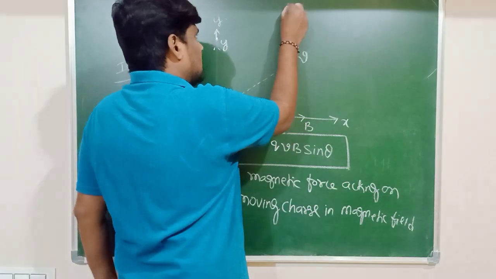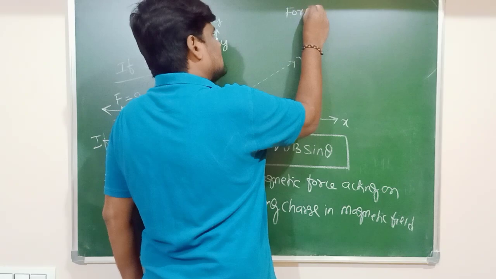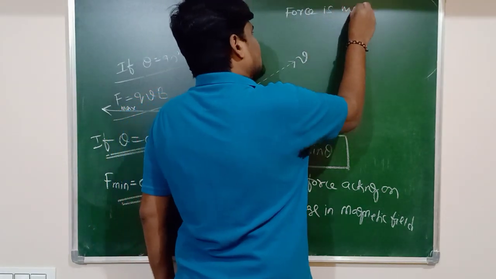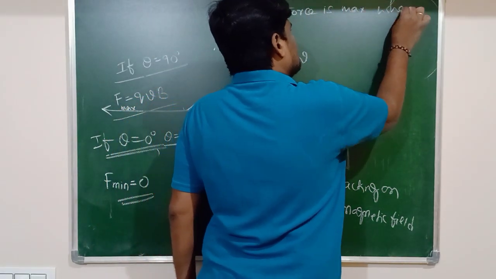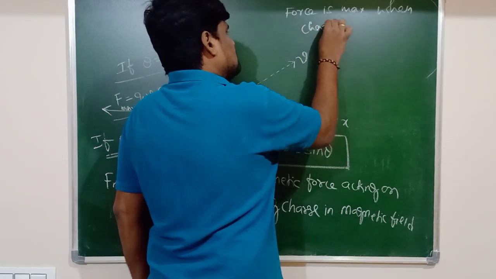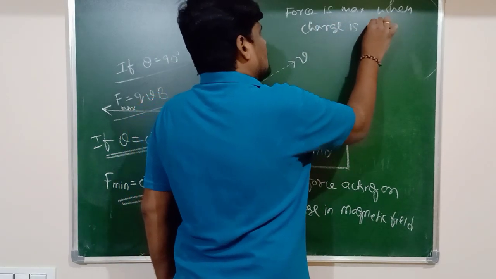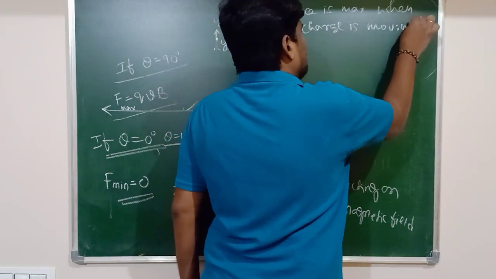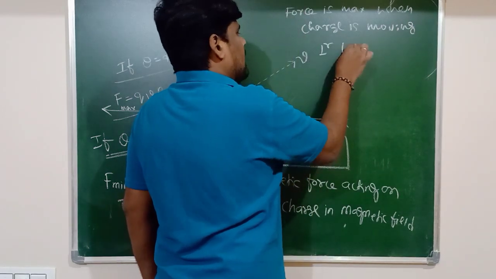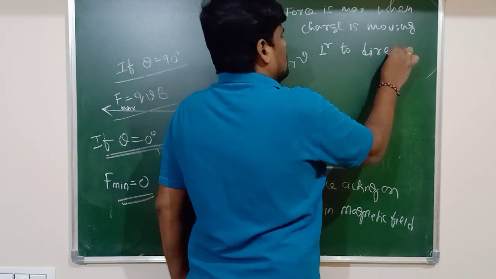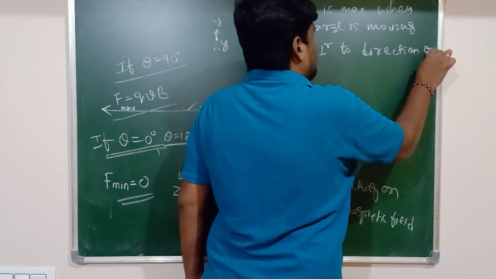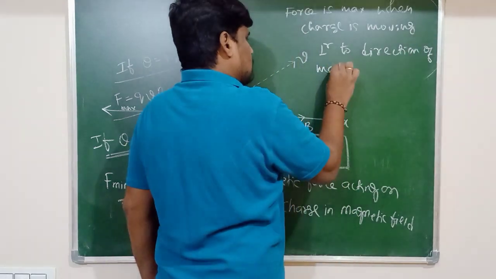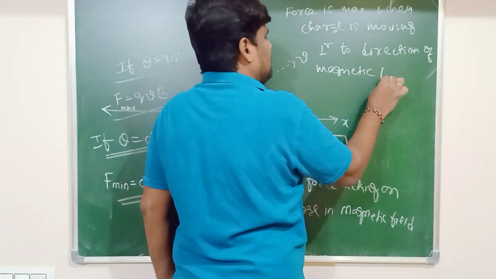Look, concentrate. Force is maximum when the charge is moving perpendicular to the direction of the magnetic field.